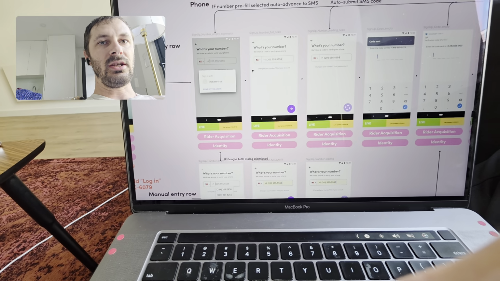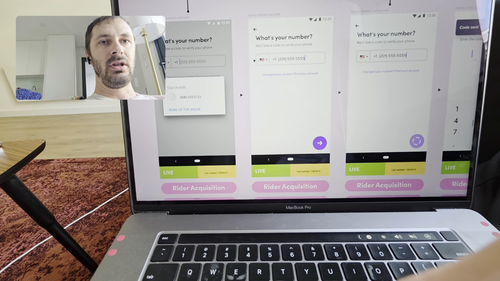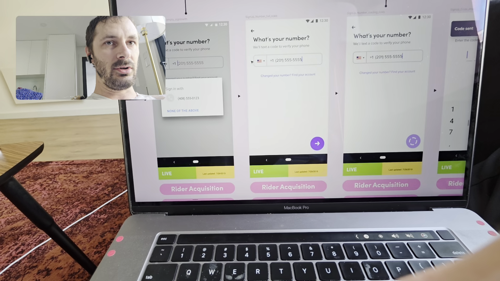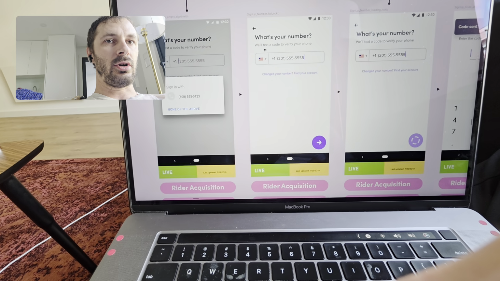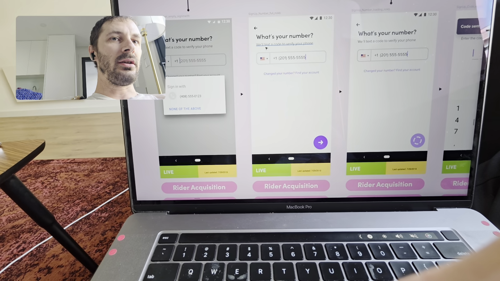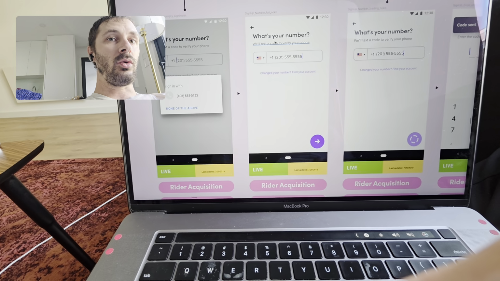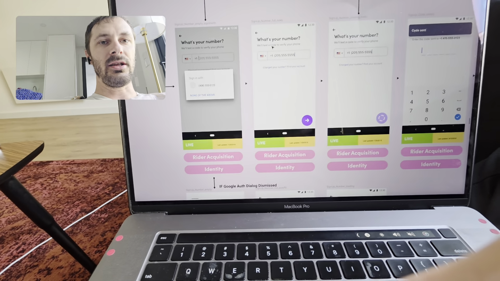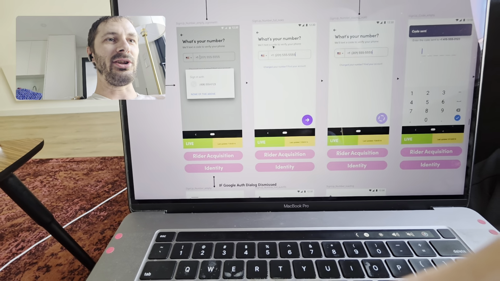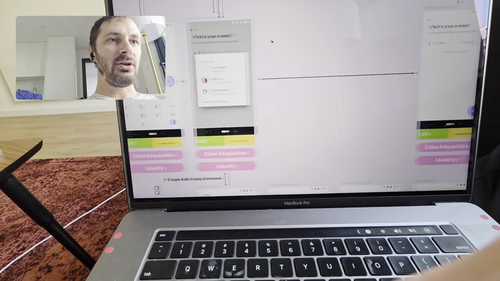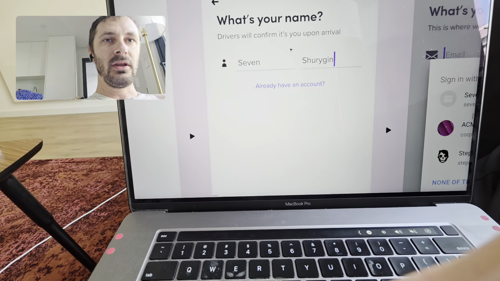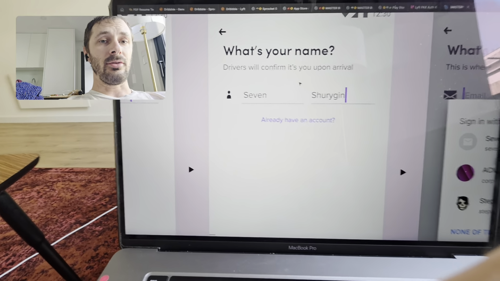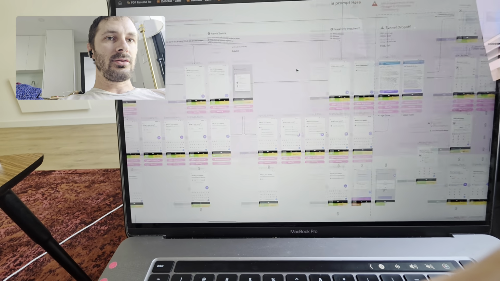And some of the things that I did in order to catch new rideshare customers or steal customers away from Uber was simple things like this, where just explaining why they're being asked for the information. What is your number? We'll text a code to verify your phone. Aha, I understand that. I will now give you my number, right? Over here later on, what is your name? We need the name so that drivers will confirm it's you upon arrival. All of these things are super handy.